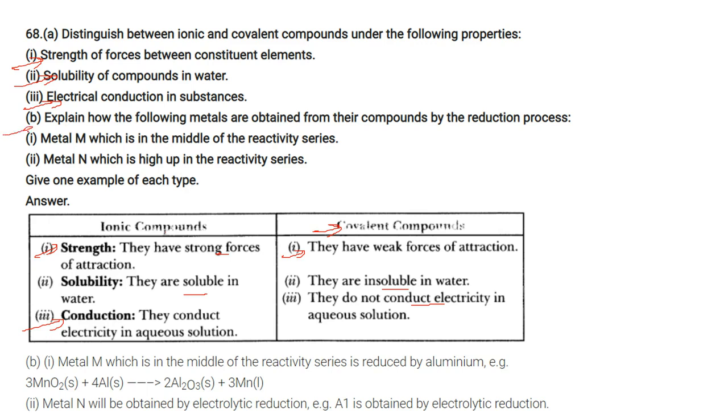Next one, explain how the following metals are obtained from their compounds by reduction process. Metal M, which is in the middle of the reactivity series, will be reduced by aluminium. So MnO2 combined with aluminium gives Al2O3 and Mn. Metal N, which is high up in the reactivity series, will be obtained by electrolytic reduction. Aluminium, for example, is obtained by electrolytic reduction only.